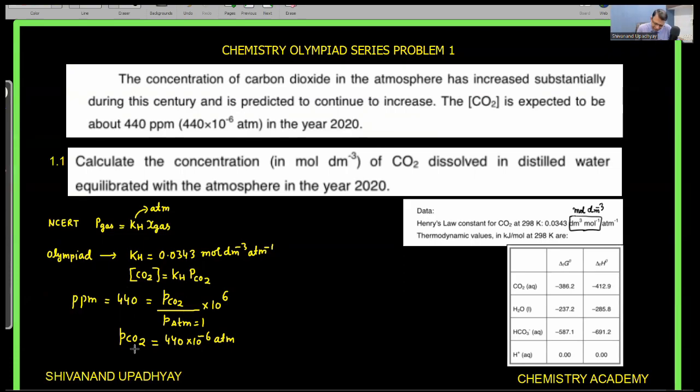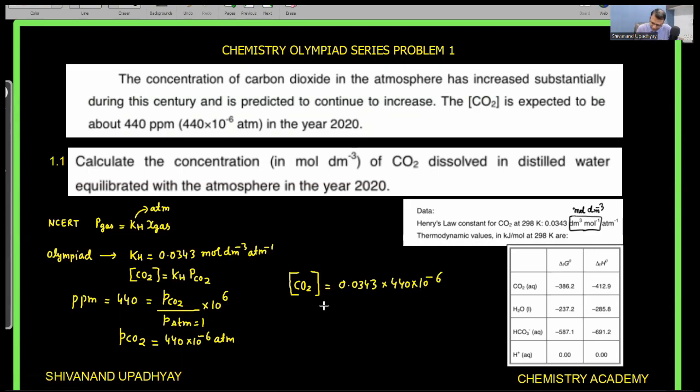Now if I put the value of pressure of carbon dioxide and Henry constant, I can calculate the solubility of carbon dioxide in mole per liter, mole per decimeter cube. So the solubility of carbon dioxide is Henry constant, 0.0343, into the pressure, 440 into 10 to the power minus 6.